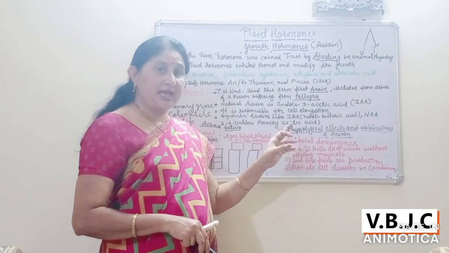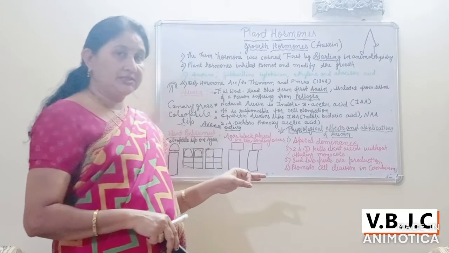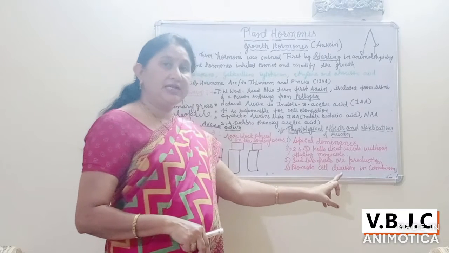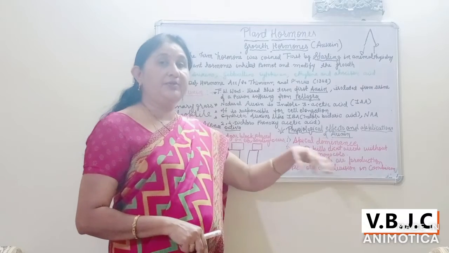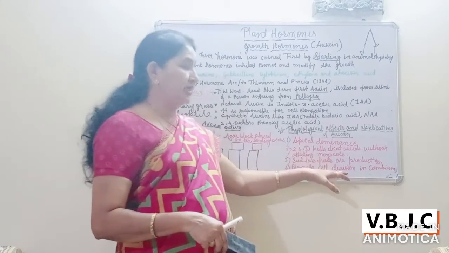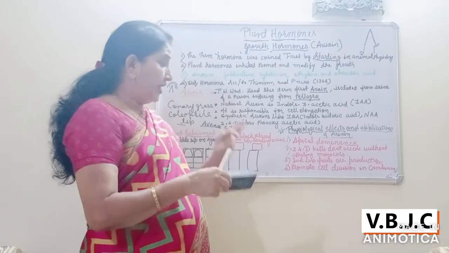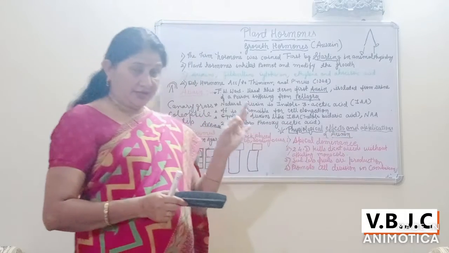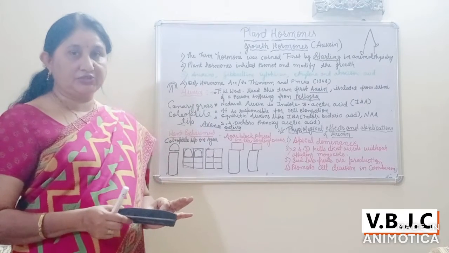You know that in the cambium, the meristematic cells are present there, and auxin promotes the cell division in the cambium, which is also responsible for the differentiation of the xylem and phloem and for the formation of secondary growth in the plant. Now here the most important application of auxin is that it is responsible for cell enlargement and cell elongation.